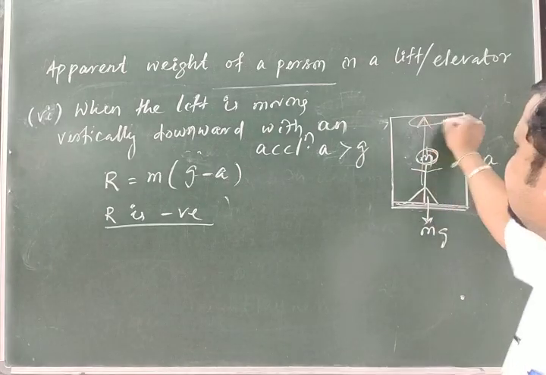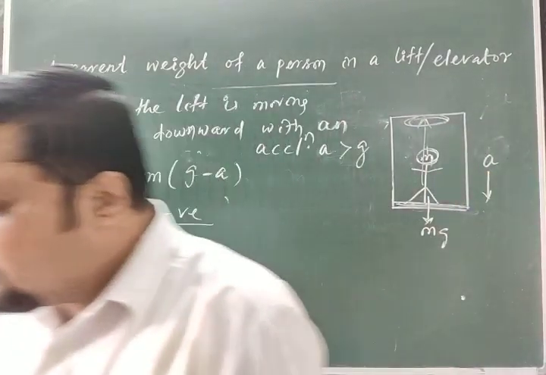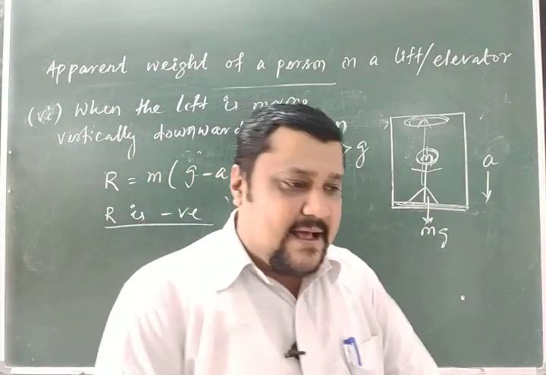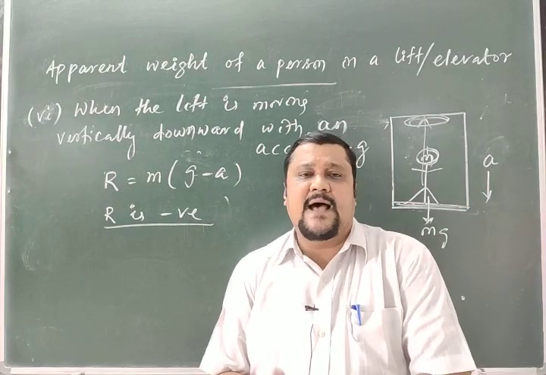He will crash against the ceiling of the lift because R is negative. Okay, so these are the different cases for a person inside the lift.